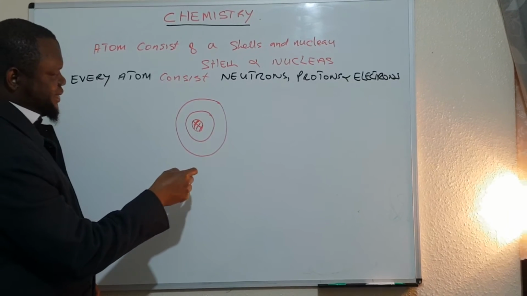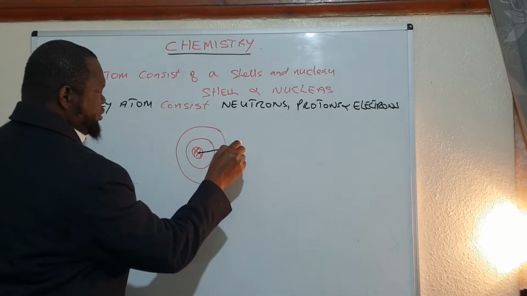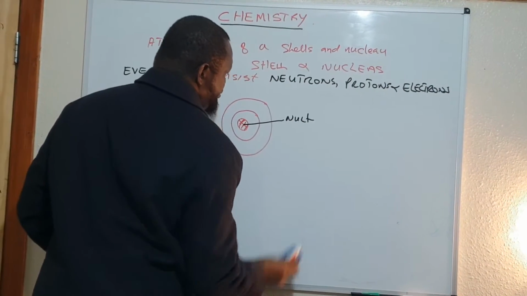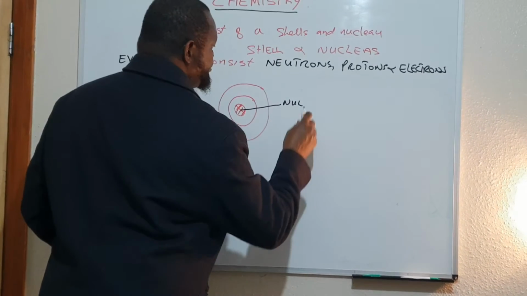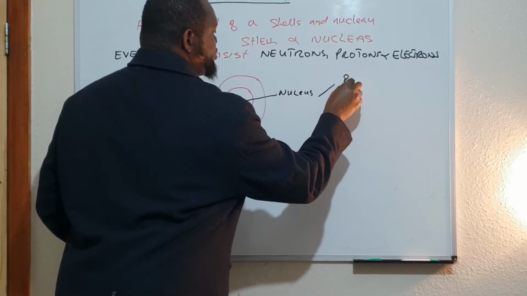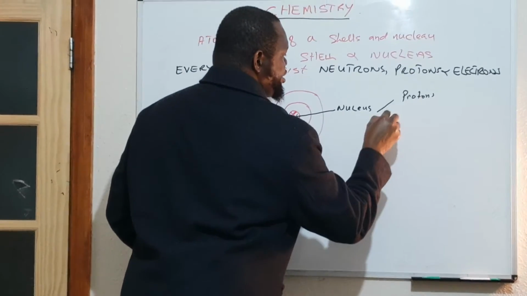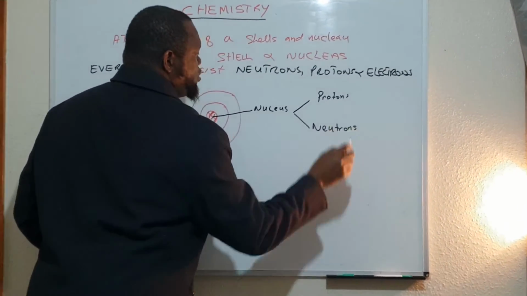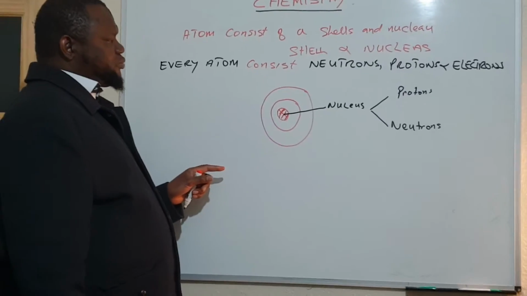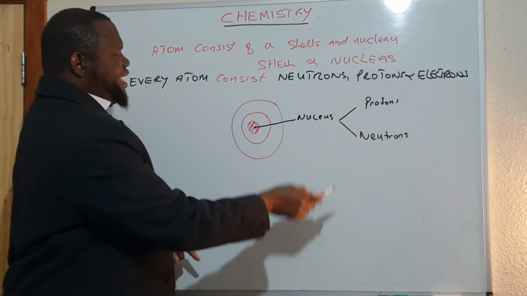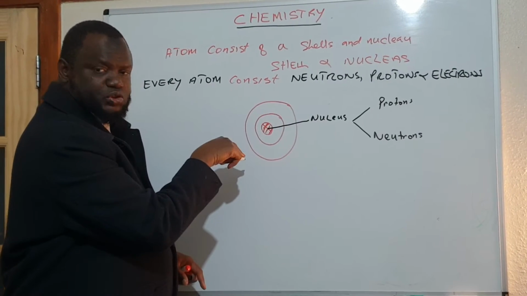So where they are located is in the nucleus. This is called the nucleus, in the middle. It consists of the protons and neutrons. You will not find a proton or neutron in any other part of an atom except the nucleus.